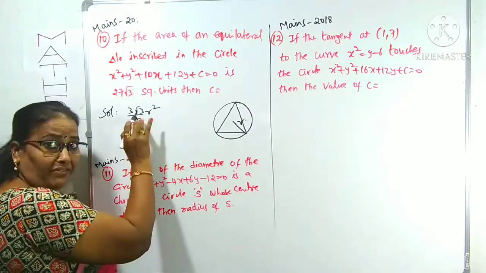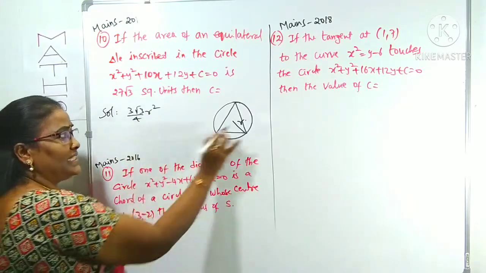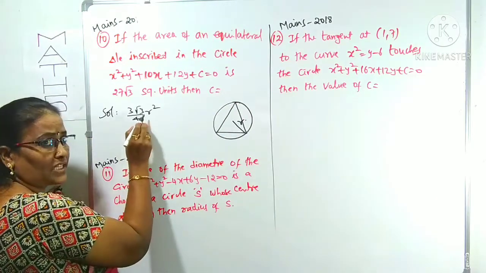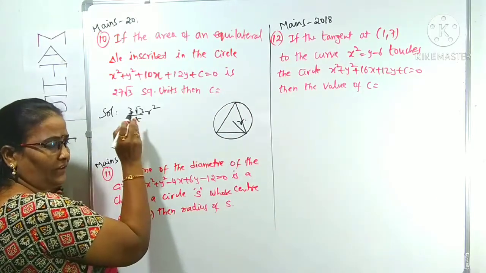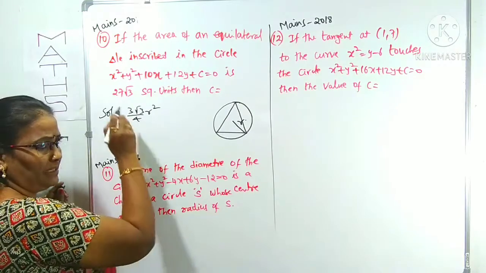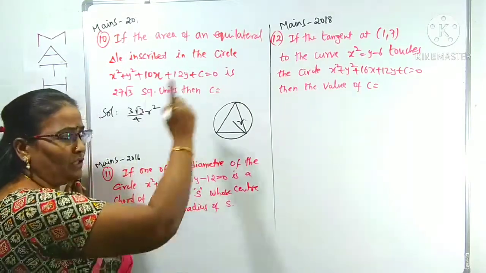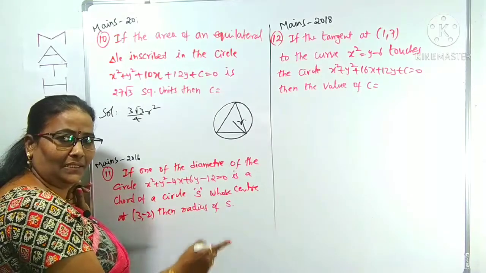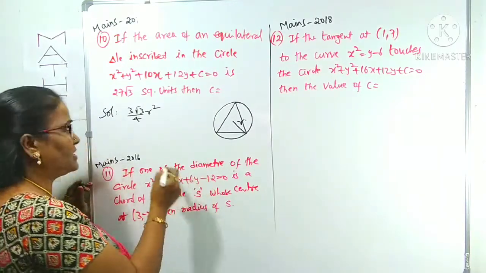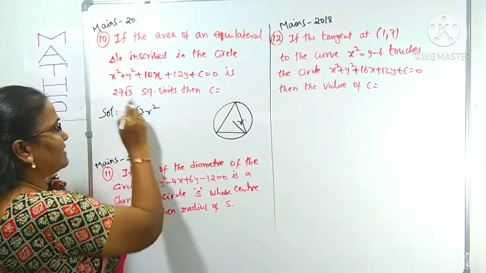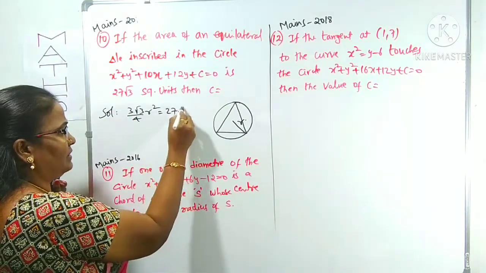This is the area of an equilateral triangle inscribed in a circle of radius r: 3 root 3 by 4 r square. This tip you can already watch in those videos. Repeatedly I am telling you about those lectures. You compulsorily have to follow them, only then can you follow this lecture, which covers our previous JEE Mains questions. Right? 3 root 3 by 4 r square is given as 27 root 3.